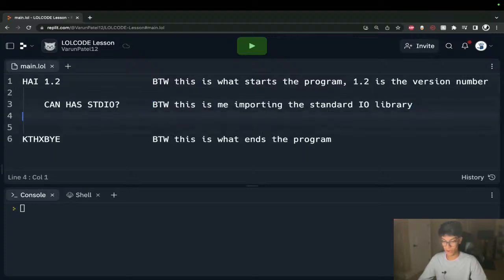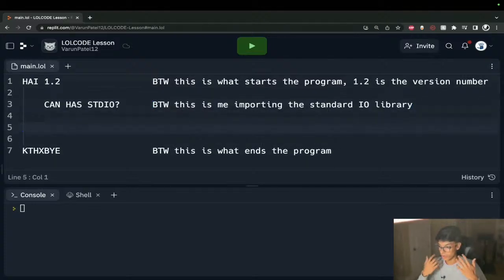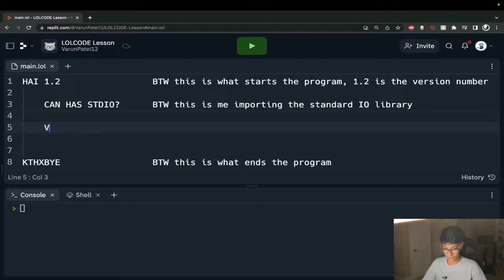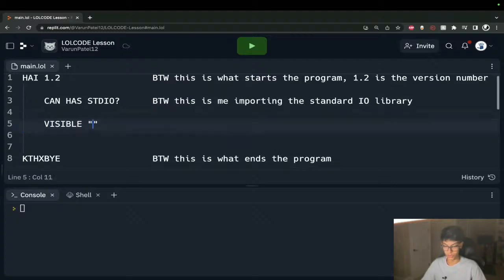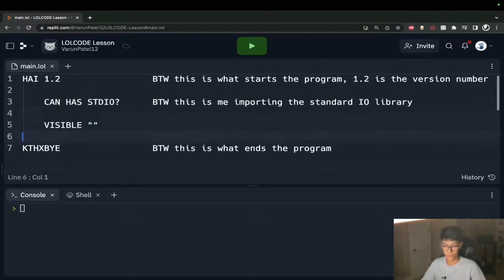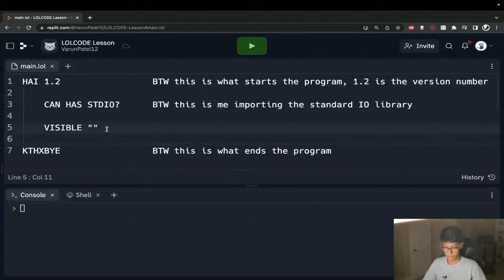So we have our structure. We have the ability to print something out. Now we need to make that actually happen. So what we're going to say is VISIBLE. This is sort of like calling a print function, if you will. Visible. I hope this works.